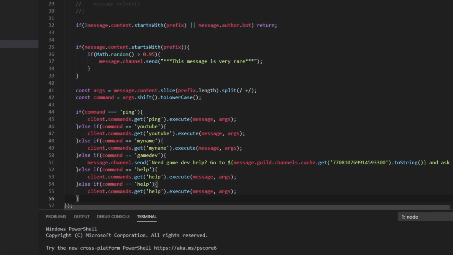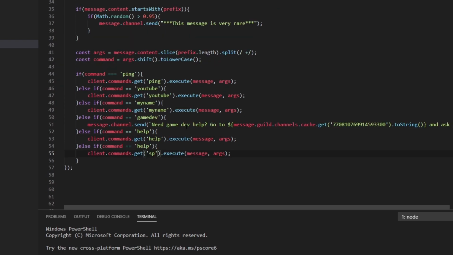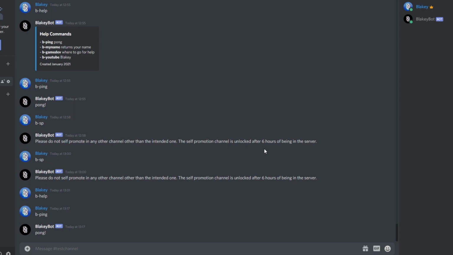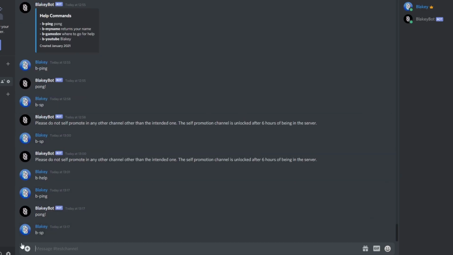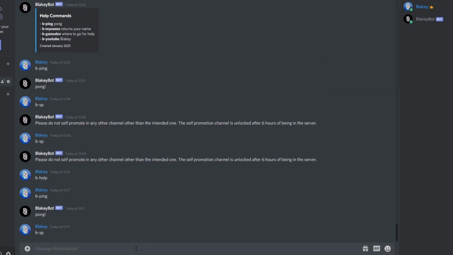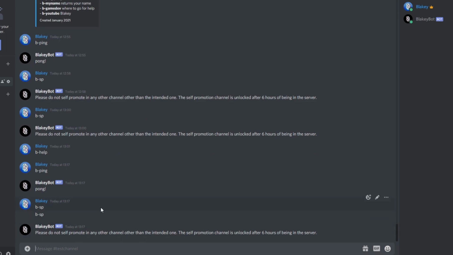Now it was time to start filling the bot up with the other commands I wanted that I now knew how to do. I wanted a command to inform people on how the self-promotion works in our server and make that command an admin only command. This was easy enough and works very well. As you can see, the command only works when I have the admin role. Without it, the bot keeps its mouth shut, unlike me who does not stop talking. This bot is smarter than it looks now, wouldn't you agree?